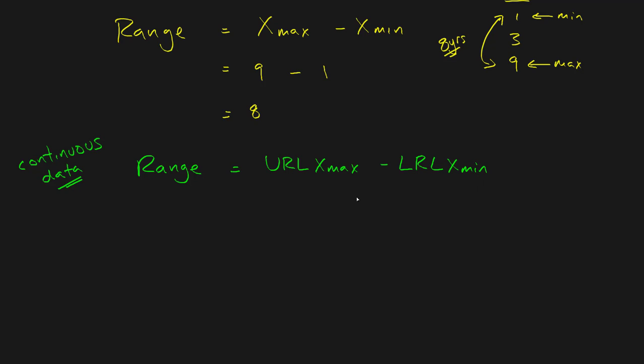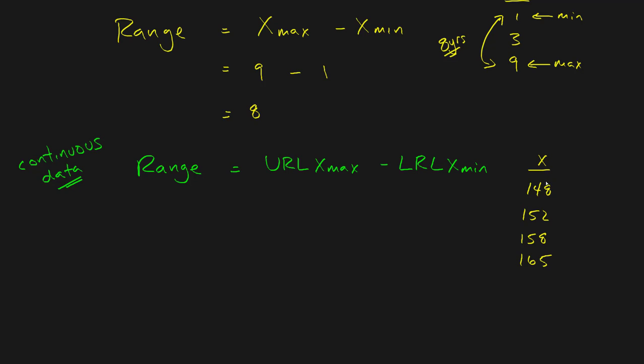Okay, so what would that be? Well, we're going to have a different sort of scenario here. Our data is going to look something like this. Let's say a few people are giving us how much they weigh. Somebody weighs 148 pounds, somebody else weighs 152 pounds, 158 pounds, and then somebody who's 165 pounds.